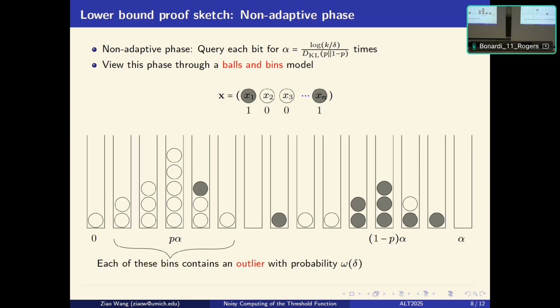An important property we show for this step is some anti-concentration property. We show that each of these typical bins for the light balls contains an outlier with at least this probability here. And we will see very soon that this is the key in showing the failure of this algorithm. And one more thing I want to emphasize is that from the query strategist's point of view, we actually cannot observe all those weights, but instead we can only see the volumes of each bin. And this is all we get from this non-adaptive phase.